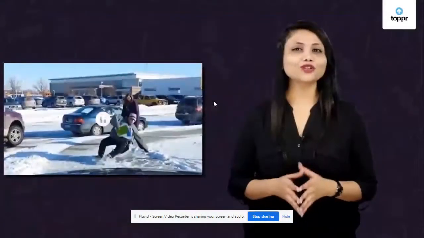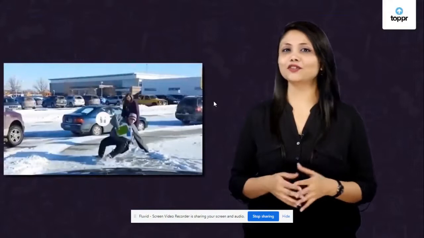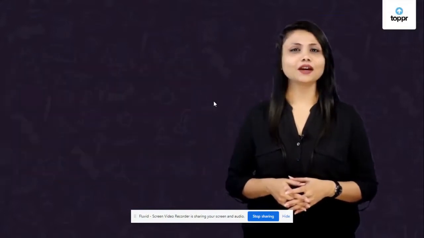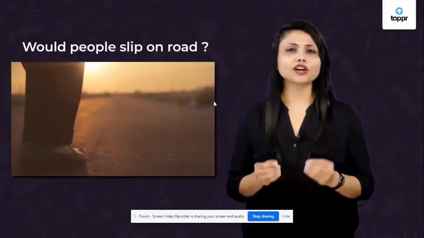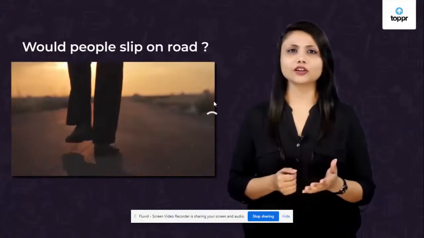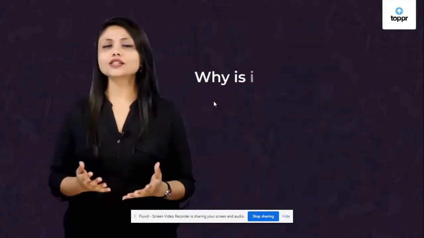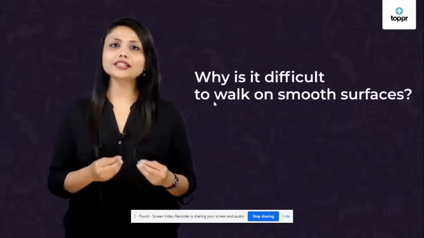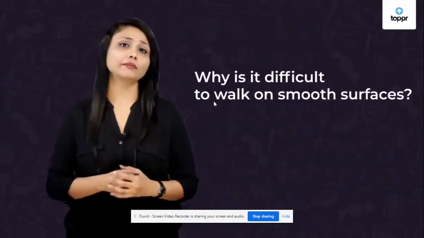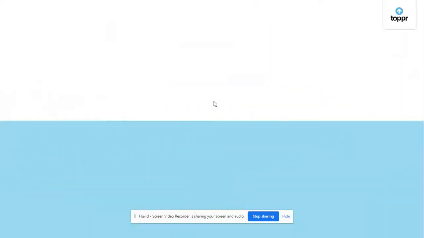It's fun watching people slip on icy or wet surfaces, isn't it? But would they slip on a rough surface, say like a road? No, right? Then why is it so difficult to walk on any smooth surface like ice or wet marble? To find out, let's look at the surface very closely.